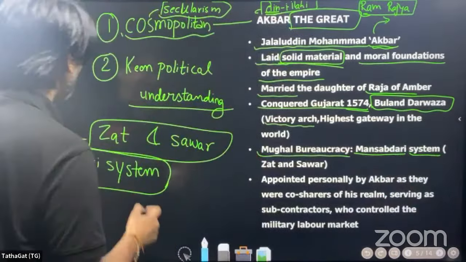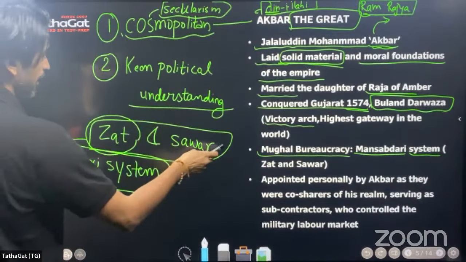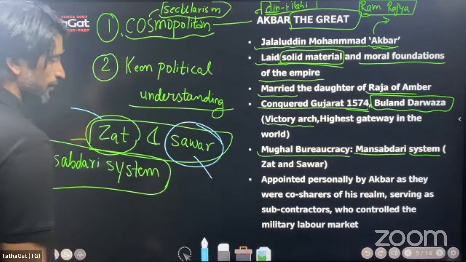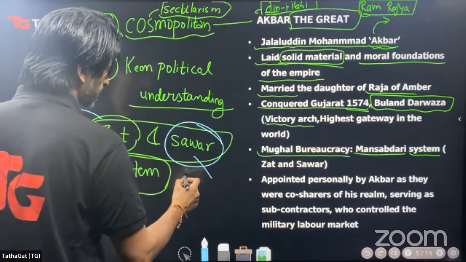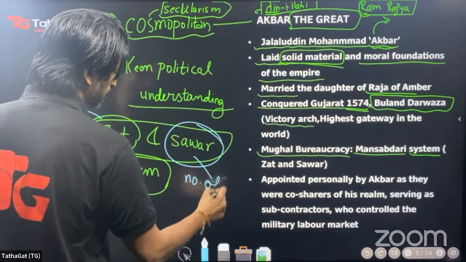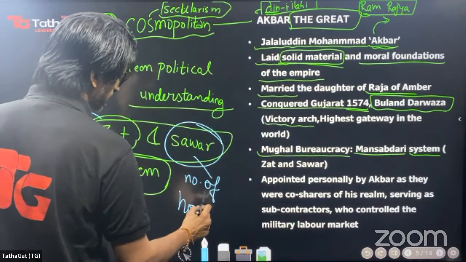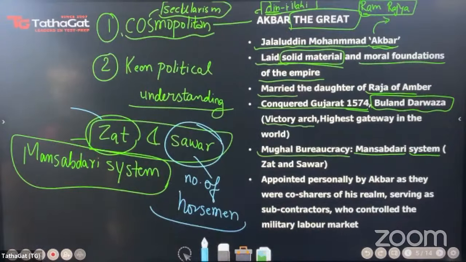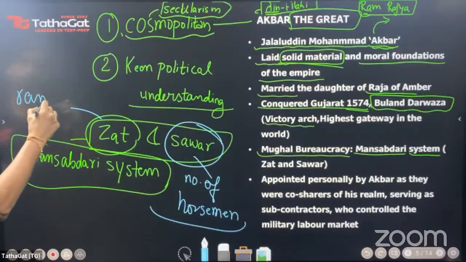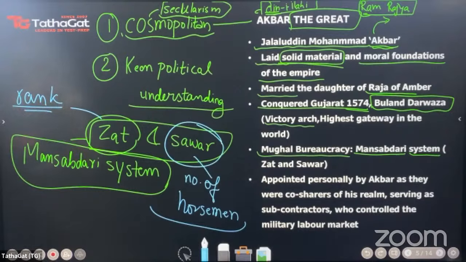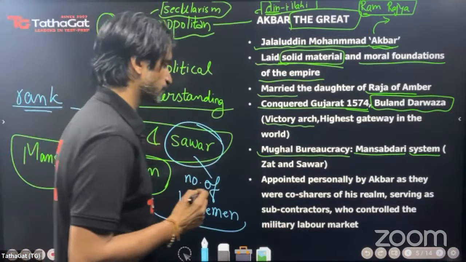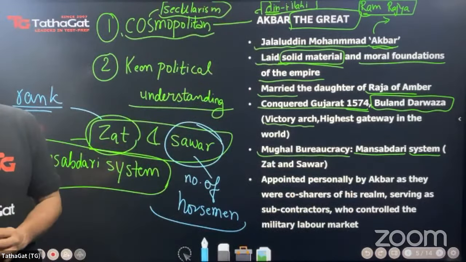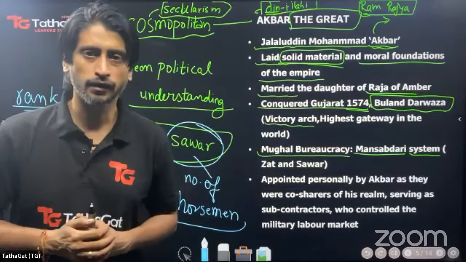This Mansabdari system had a two-way ranking of every officer. One was Zat and the other was Sawar. Sawar, as it is easy to comprehend, was the number of horsemen that any Mansabdar had to maintain, and Zat was his rank in the official hierarchy. Based on these, a Mansabdar's payments were fixed. Also, because they were the co-parceners of his empire, because it was the Mansabdars who were the military leaders.